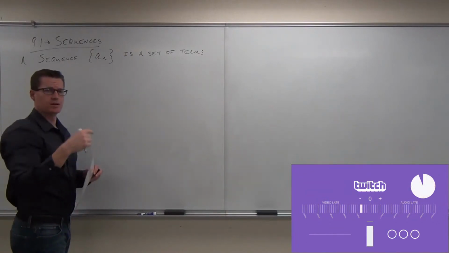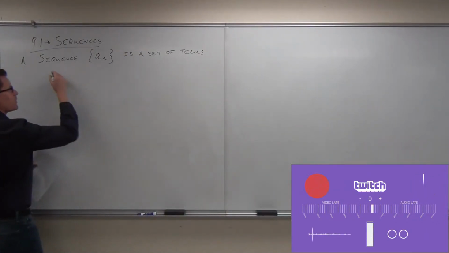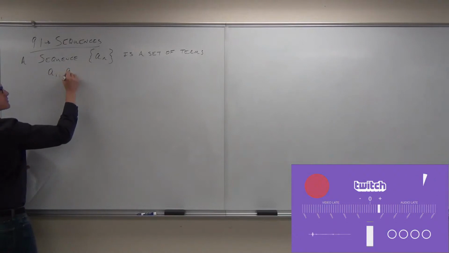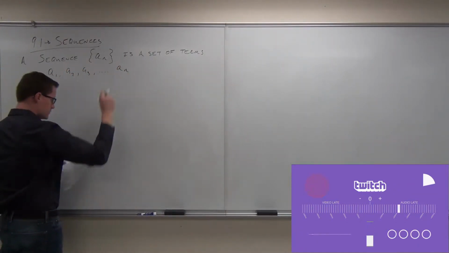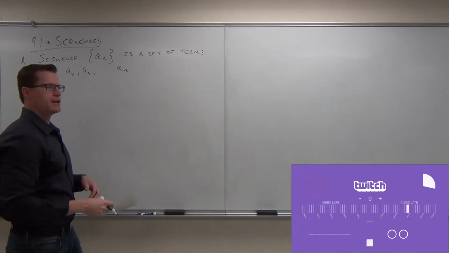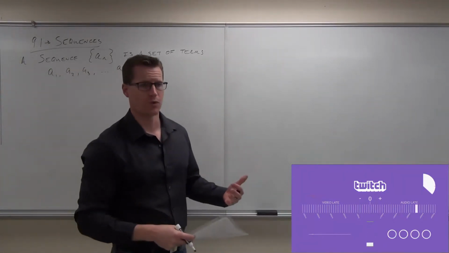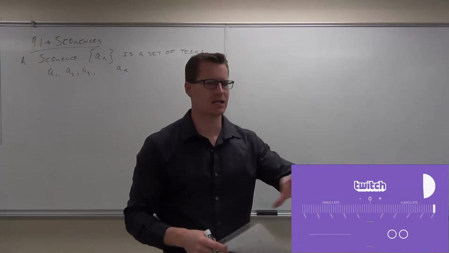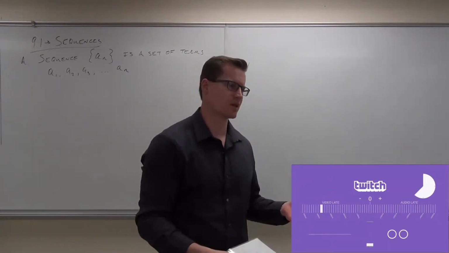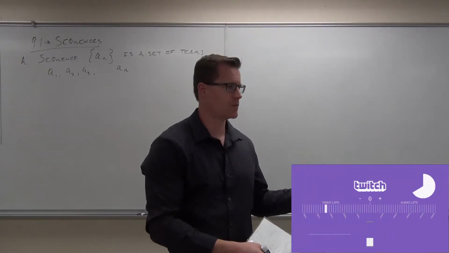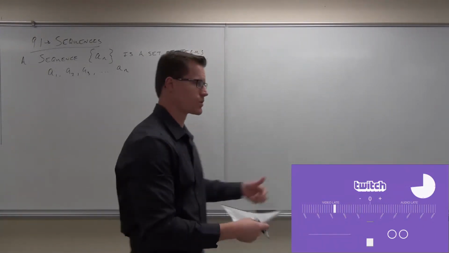It's typically going to be first term, second term, third term, and we denote those as a sub 1, a sub 2, a sub 3, all the way until we get a sub n, wherever we start. n is always going to be a positive integer for us. We can't have a negative term here. So we say, hey, we have the first term, it's a sub 1. Sometimes you can do the 0th term, a sub 0. But typically we have a sub 1, a sub 2, a sub 3, a sub 4.